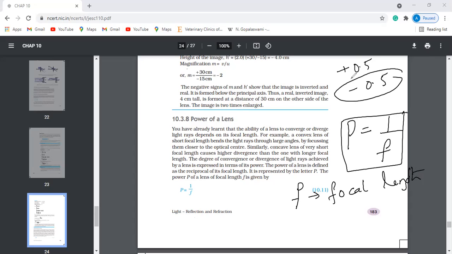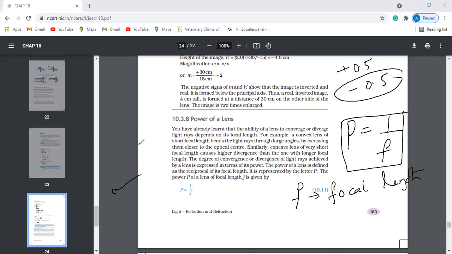If P is negative, f must be negative. In which lens is f negative? Concave. Very good.